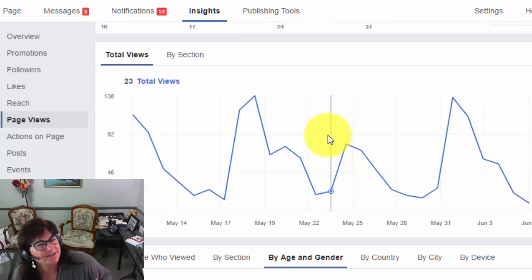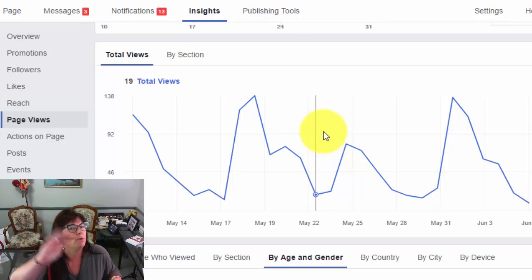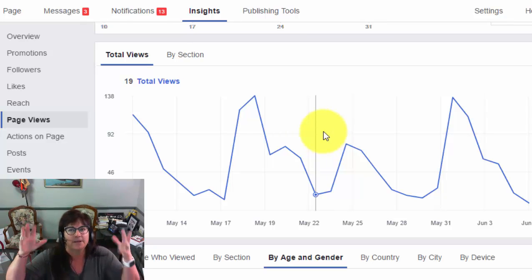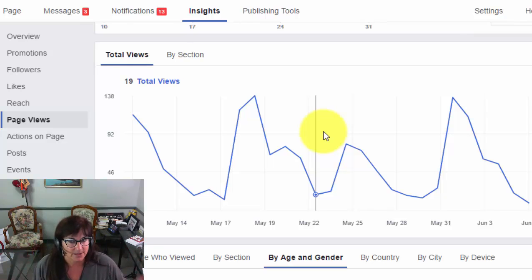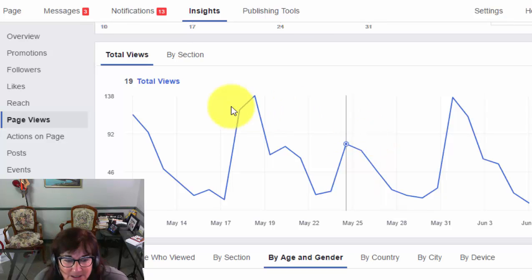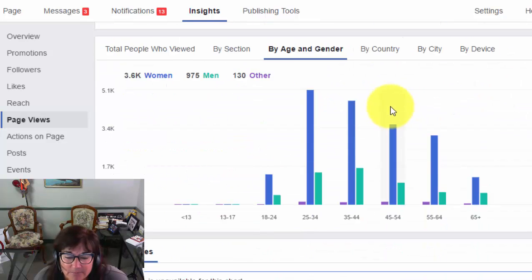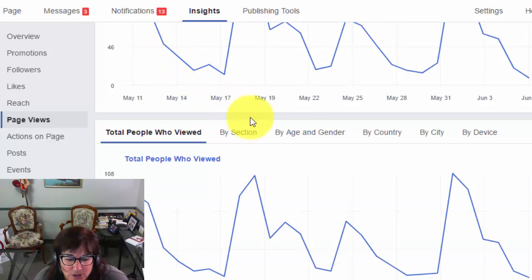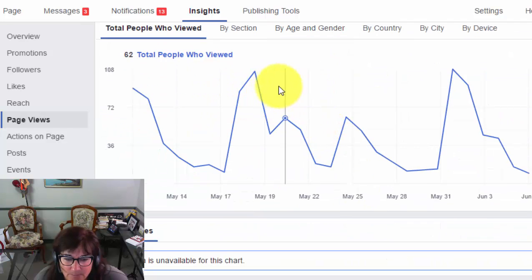Most people don't come back to the page. They just wait for your posts to be in their news feed. So that's something to know. This page has over 8,000 views, from people that like the page, and you're seeing how many people actually come back to the page. But you can also see total people who have viewed the page, which is interesting. That's what the top one showed you.